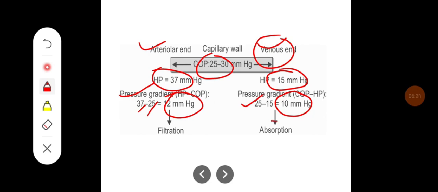Hence the fluid is absorbed here, whereas at the arteriolar end it is filtered. You can see the 12 mm of Hg gradient at the arteriolar end and the 10 mm of Hg gradient while the fluid is being absorbed. Some amount of the fluid remains in the interstitium and is drained by the lymphatics.